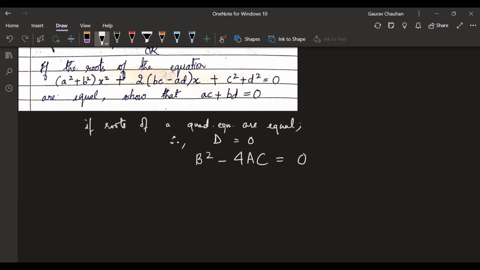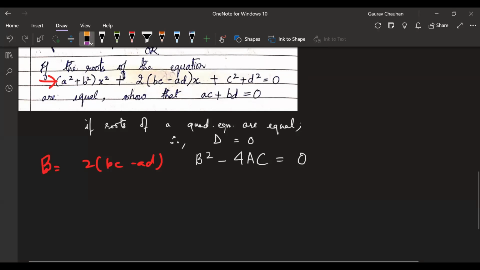B square minus 4AC. The reason I'm writing in capitals is because here I already have B, A, C and all. That's why I'm writing this in capital. You're getting this? Yeah. Which formula? Yeah, it's fine. Here there is, otherwise it will cause confusion. No, then you will write B is equal to 2BC minus AD. This does not make sense, right? This will be wrong mathematically, because that's not actually the case. So that's why we are doing it.